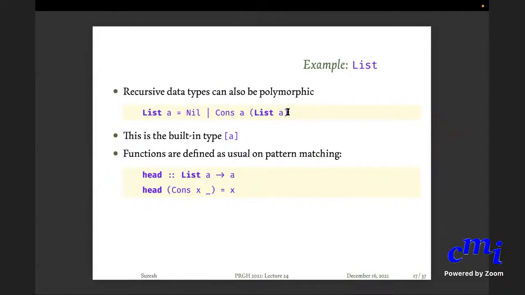Head is a function of type list A arrow A. Head of cons x anything is x, but your list could be empty. Head of nil is undefined. You will get an exception, or if you are working with VS Code, it will complain of non-exhaustive patterns.